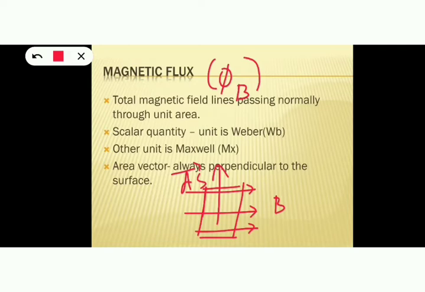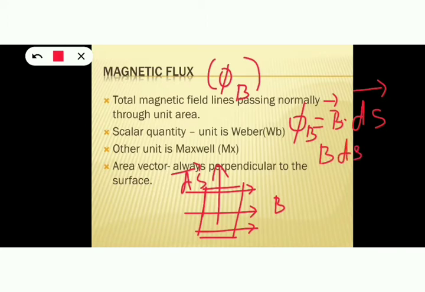The equation to find magnetic flux phi B is B dot dS. And what is B dot dS? B dot dS is B dS cos theta, where theta is the angle between magnetic field B and area vector dS.